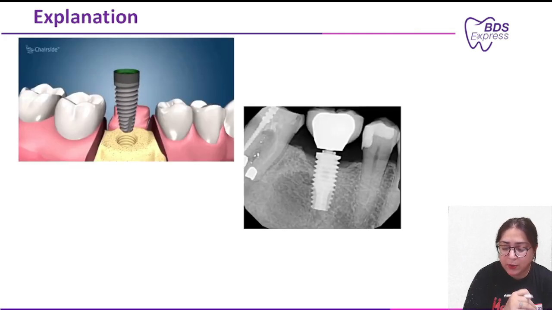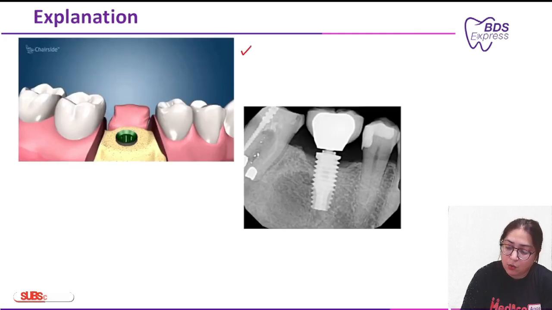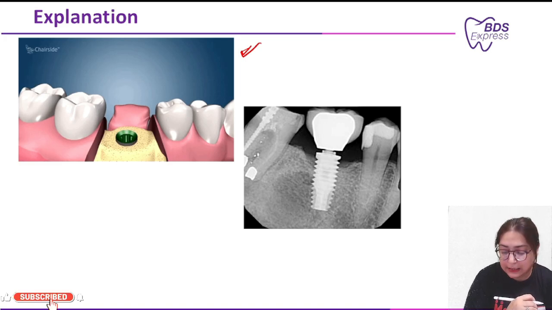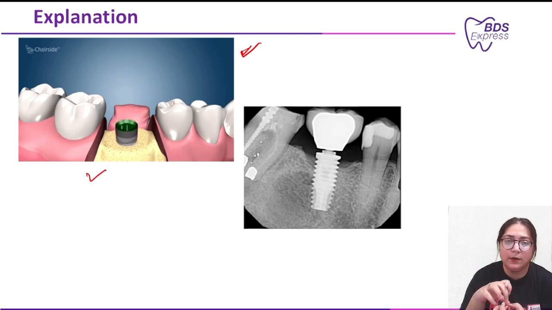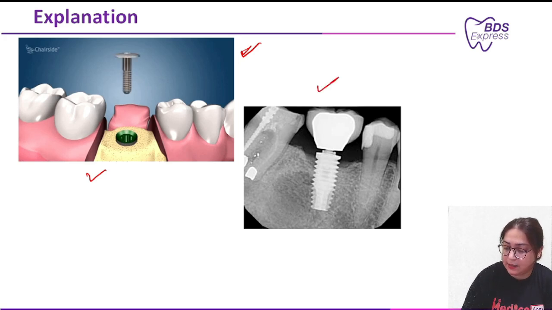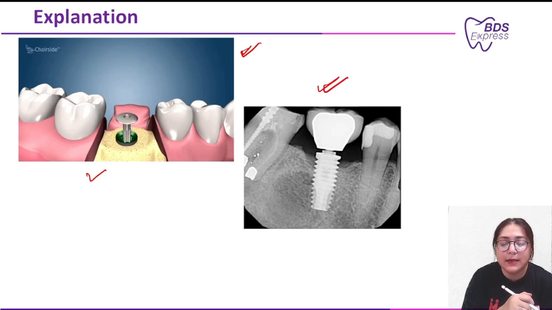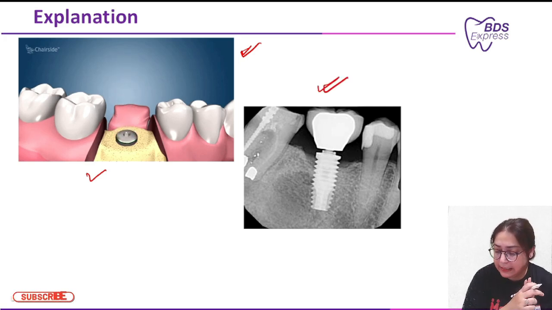Let me show you a video. This is how the implant is placed in the bone. This is just for your reference. See, they are drilling a hole in the bone and then placing the screw, and over that we place the prosthesis, or you can say crown, like here in this image you can see. This is the radiograph of a completed case.